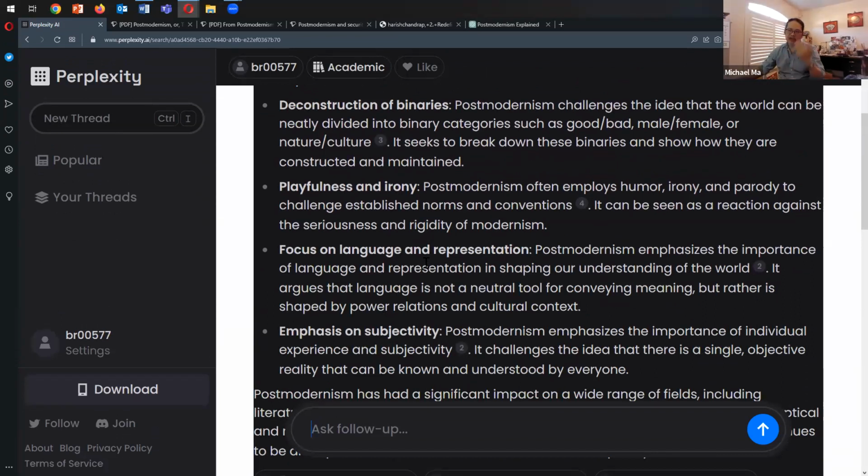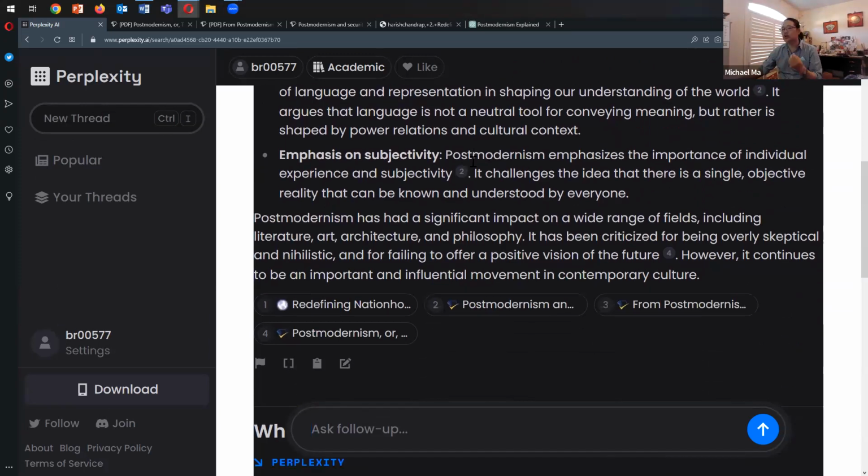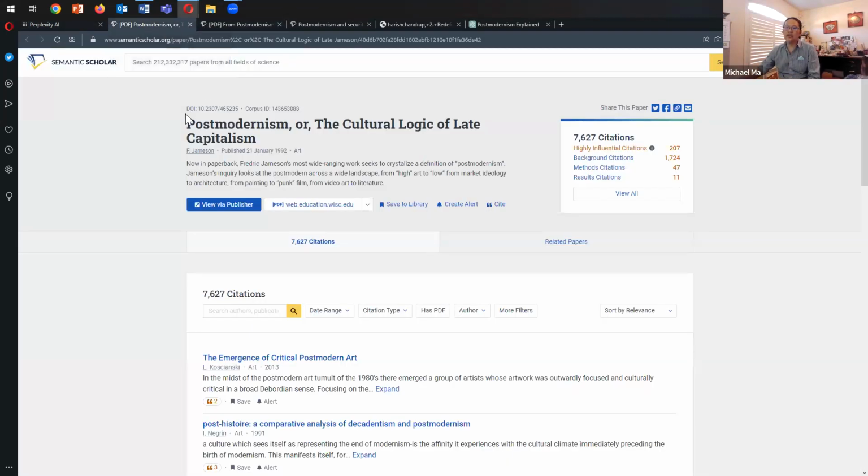I guess maybe if I kept interacting and kept prompting, Perplexity AI could be very useful with this academic feature turned on. But I think the citations are very poor. So I'm not so sure about the academic feature, narrowing it down to what seems to be a majority of citations from Semantic Scholar.